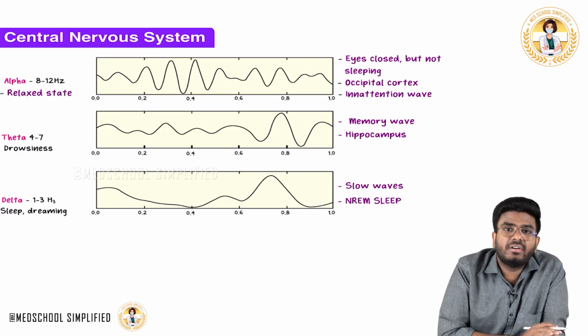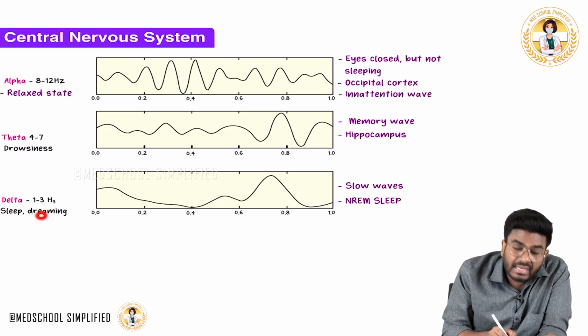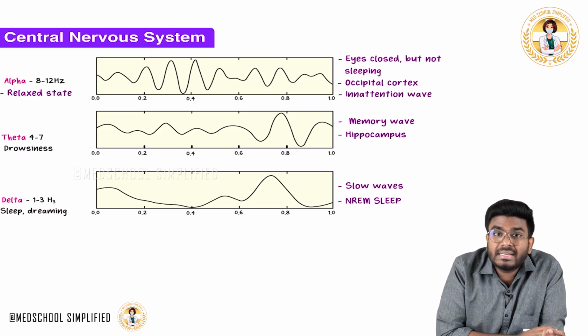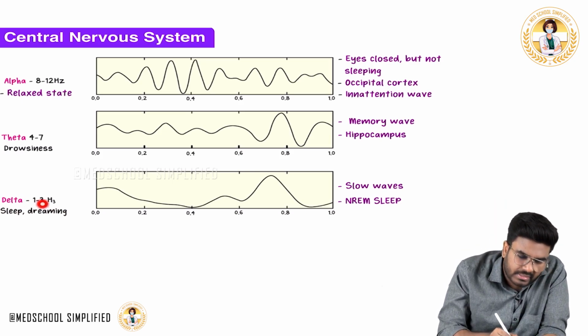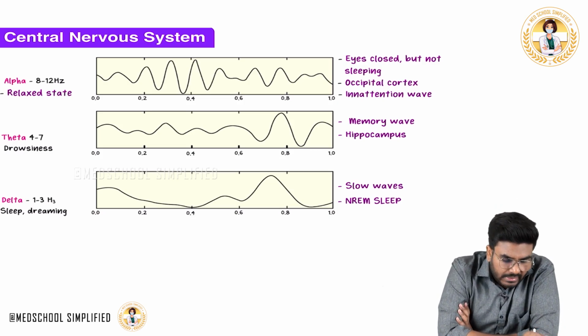Now the last wave is the delta wave. I used to remember D for delta wave, D for deep sleep. So delta waves are seen during deep sleep, also during dreaming. What is the frequency? The frequency is just 1 to 3 Hz. What is the theta wave frequency? Theta wave frequency is 4 to 7 Hz. Delta wave is 1 to 3.